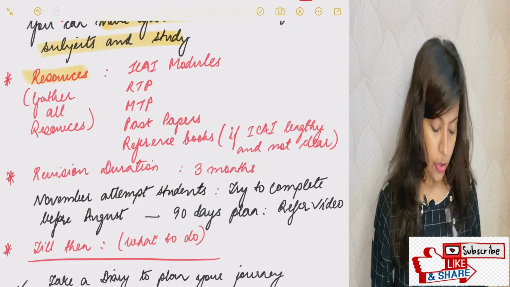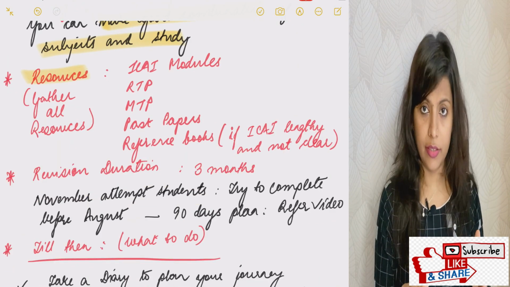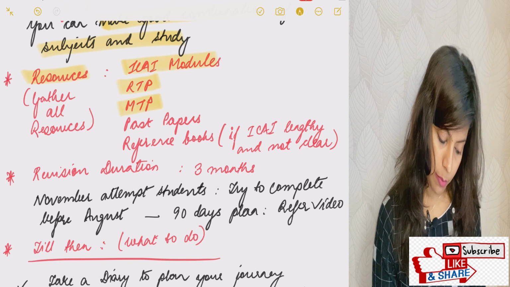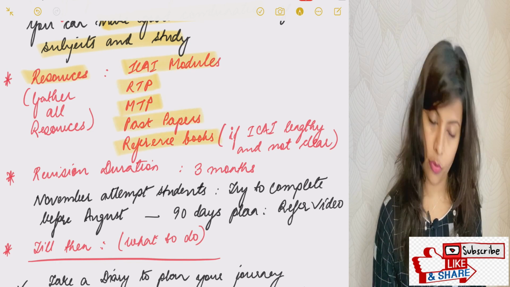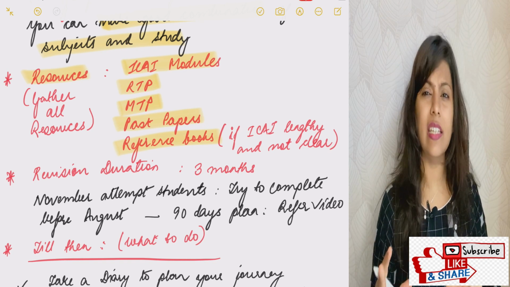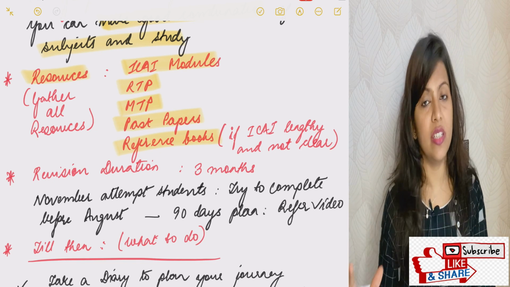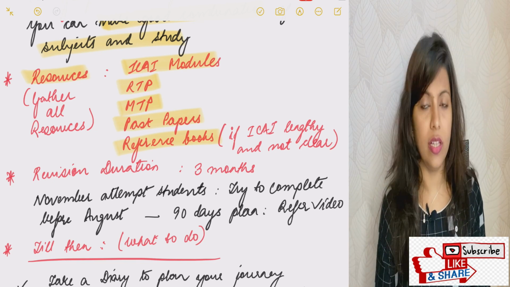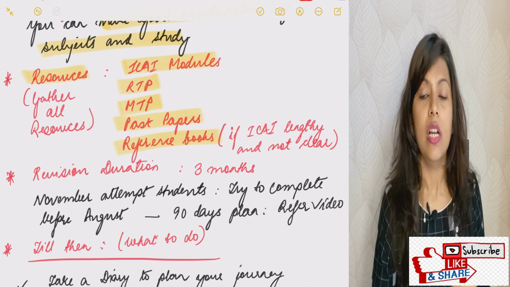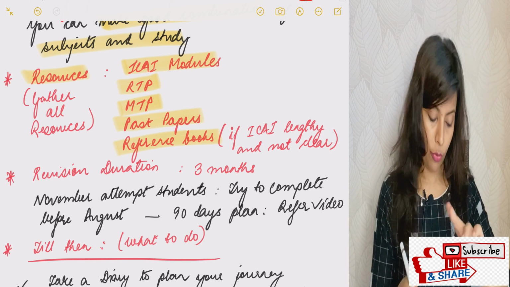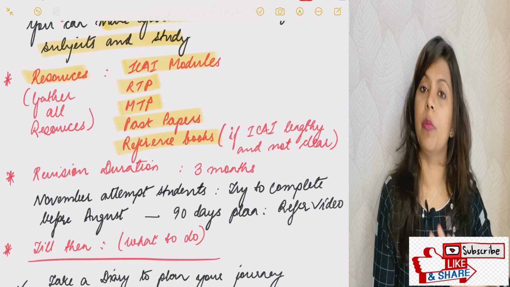What all do you need? You need to have all the resources in hand: the ICAI module, RTP, MTP, past papers, and reference books. If the ICAI module is lengthy and you are not comfortable reading from it, you can refer to reference books as well. You are going to give your exams in November, so by the end of July all the things should be ready: your module, RTP, MTP, past papers, and reference books.